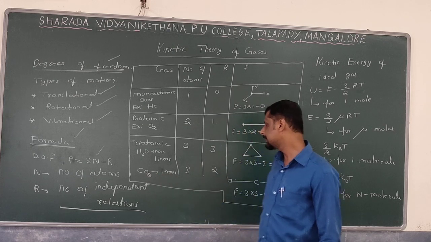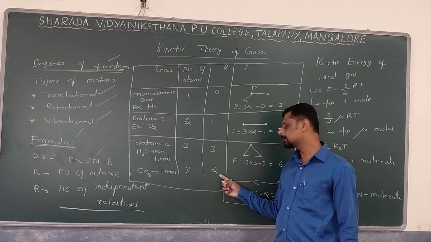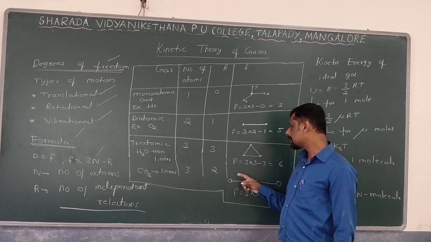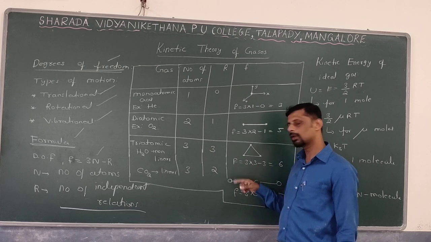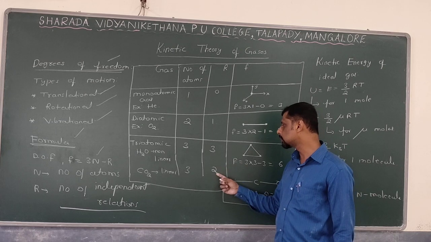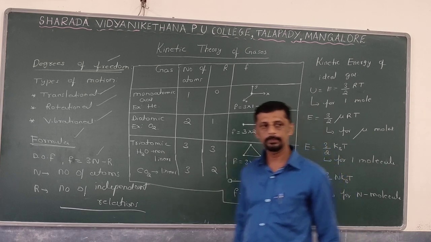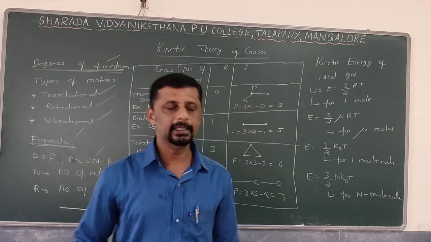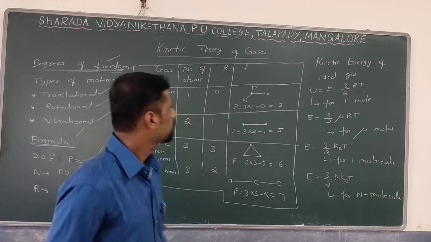Next, CO2. Here, number of atoms 3. Number of independent relations 2 only. It can rotate along the vertical axis as well as the horizontal axis. It cannot rotate along its own axis, and hence number of independent relations is 2. Therefore, degrees of freedom is equal to how much? 3 into 3 minus 2. That is equal to 7. So by this way, we can calculate the degrees of freedom for monatomic, diatomic as well as triatomic gas.